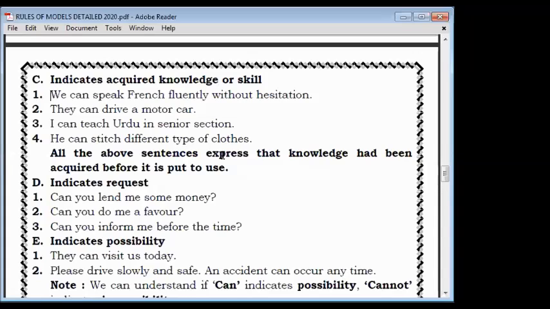You can say that it is showing ability. Yes, it looks like ability, but see here, in this sentence especially knowledge is there. Without knowledge they cannot do anything. So ability is a different thing, and knowledge and skill are different things. You have to understand this by reading many times, how it is knowledge and how it is ability.